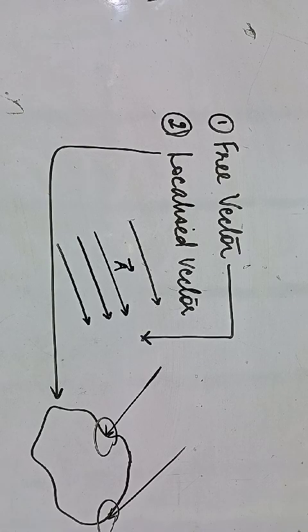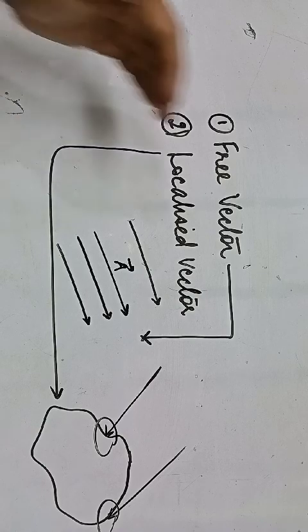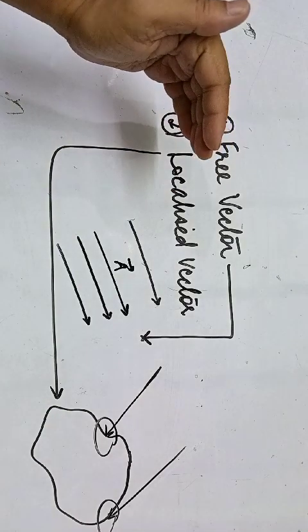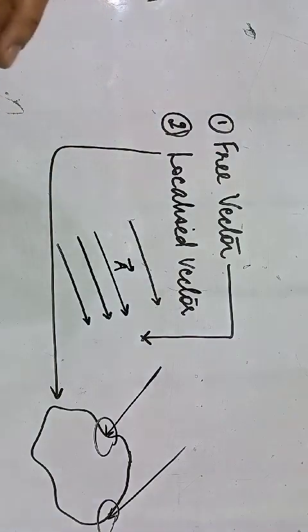So in essence, if you want to draw some conclusions from the study of free vector and localized vector, what is the important point to keep in mind? Free vectors are independent of the point of application or the line of application.